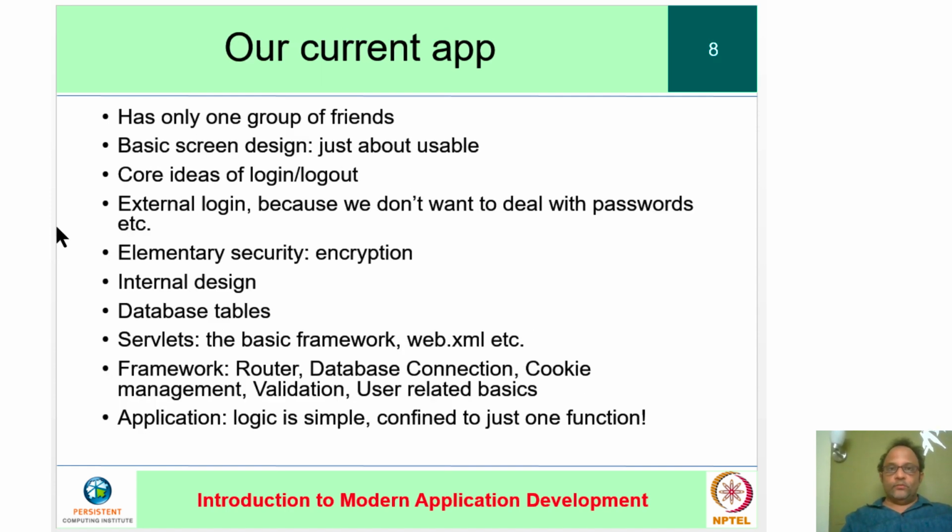Look at just how small our current app is. It has only one group of friends. It's reasonably usable, but just about. It has the core ideas of login, logout. So you could actually use two different browsers and log into the same app. We also added external login because that is a very common experience nowadays, and it is also a key example of how service composition happens, which is important to learn.